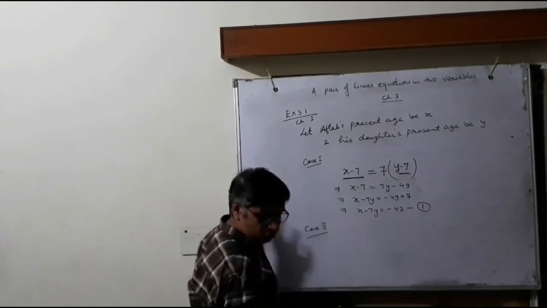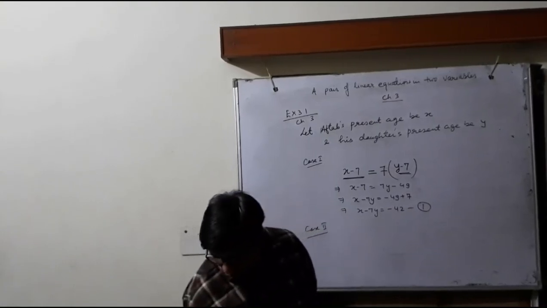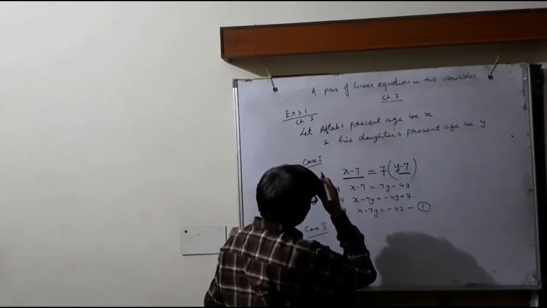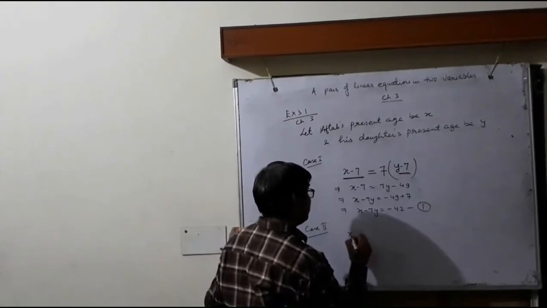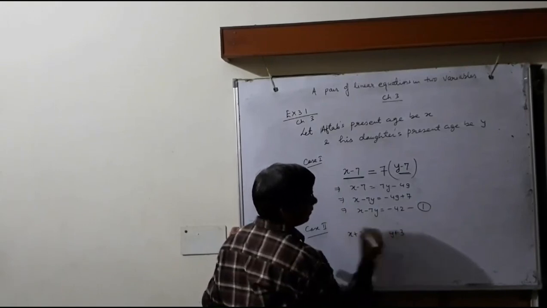Case second: 3 years from now, I shall be 3 times as old as you will be. 3 years from now, Aftab's age will be x plus 3 and daughter's age will be y plus 3.